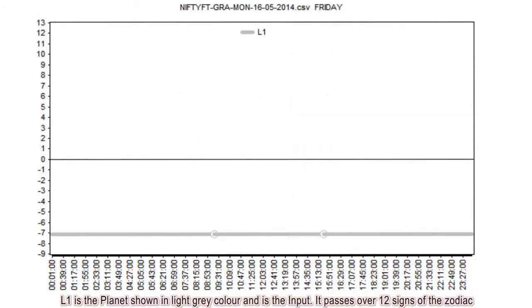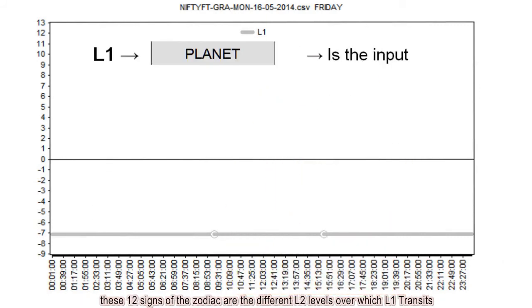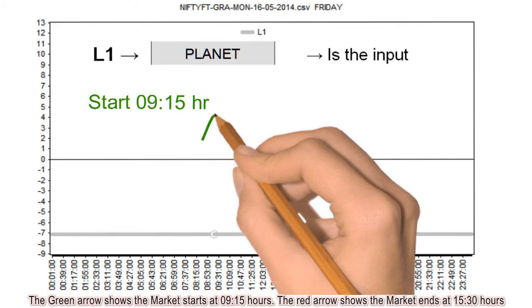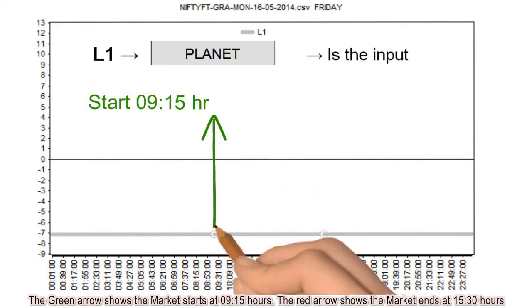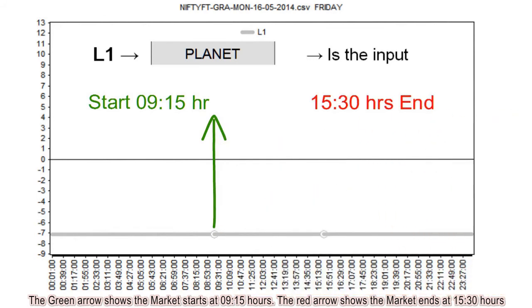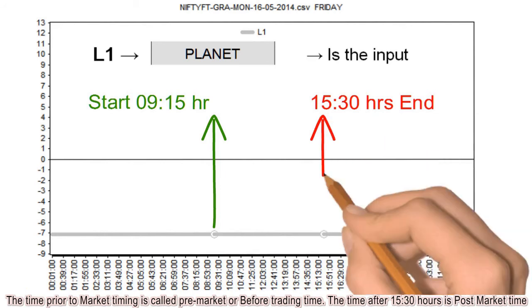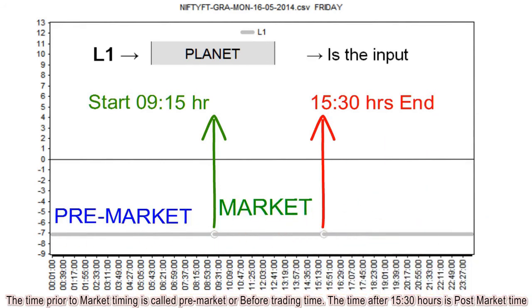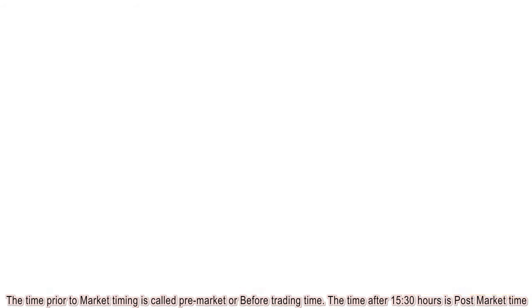L1 is the planet shown in light gray color and is the input. It passes over 12 signs of the zodiac. These 12 signs of the zodiac are the different L2 levels over which L1 transits. The green arrow shows the market starts at 9:15 hours. The red arrow shows the market ends at 15:30 hours. The time prior to market timing is called pre-market or before trading time. The time after 15:30 hours is post-market time.